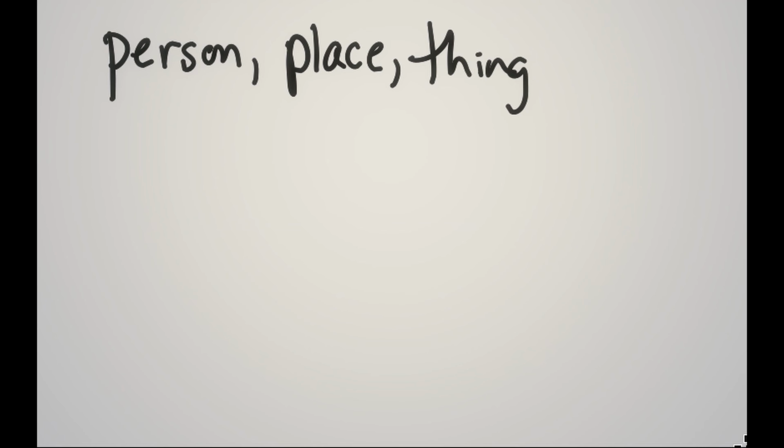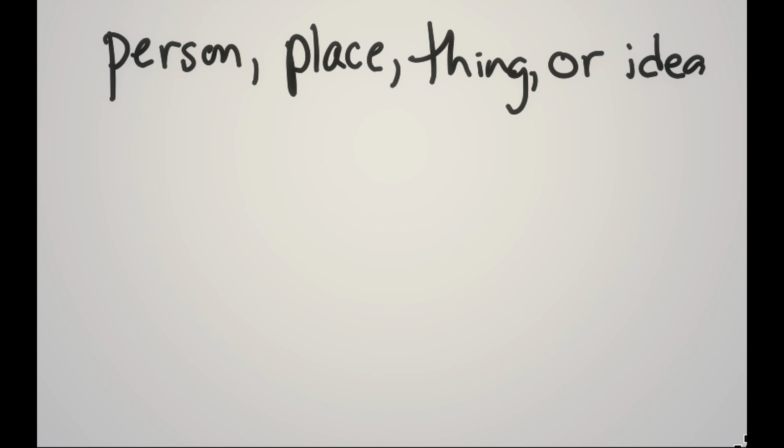So, a noun is just a person, place, thing, or idea, and that's it. This definition does not change. And there is no uncertainty like, well, this is kind of like a person, this is kind of like a place. No, it either is or it isn't. So that's the great thing here.